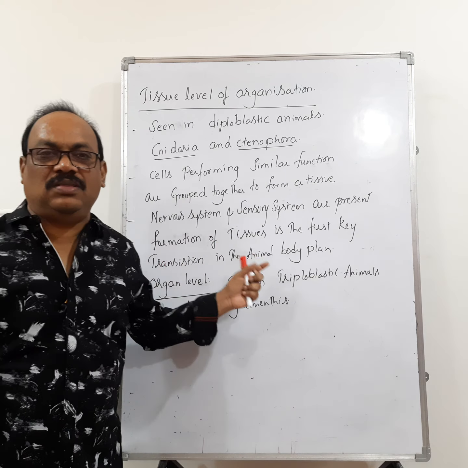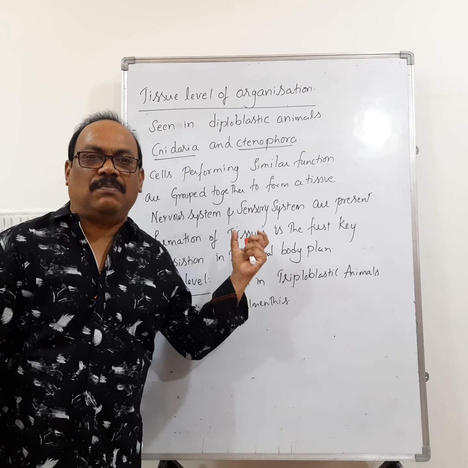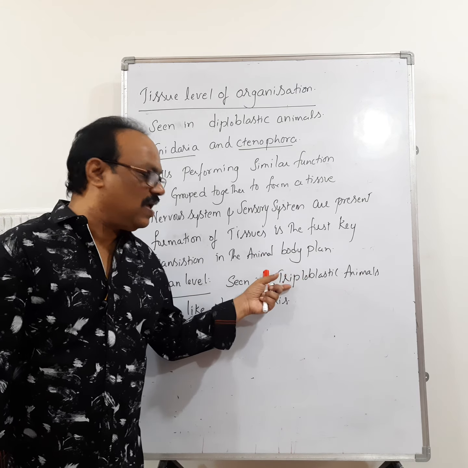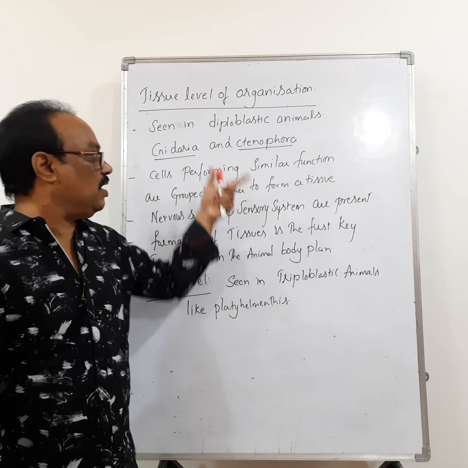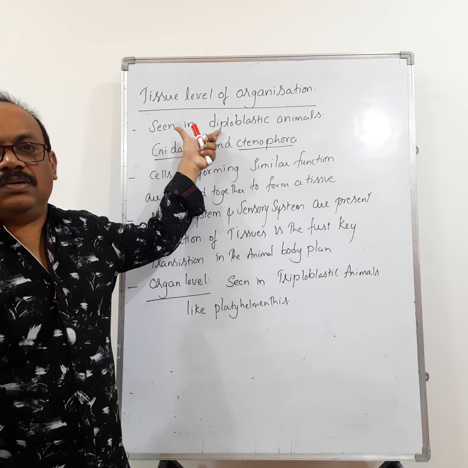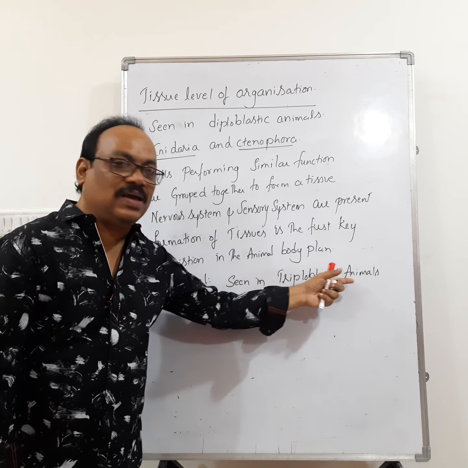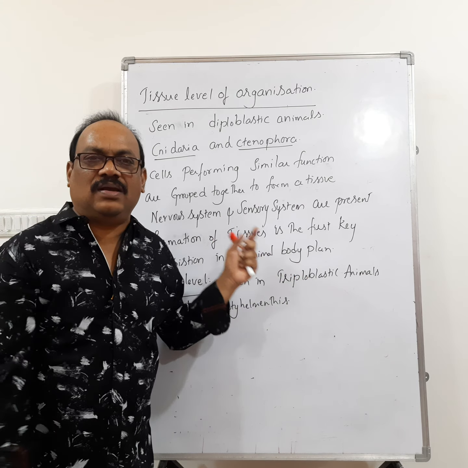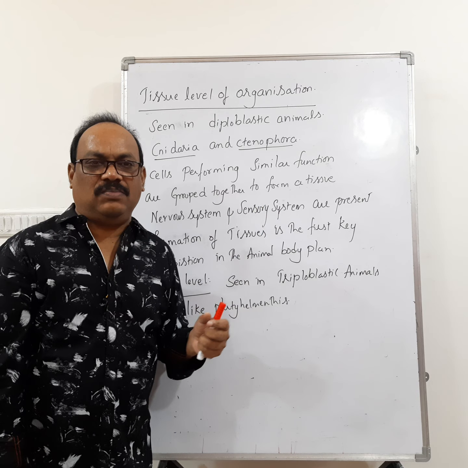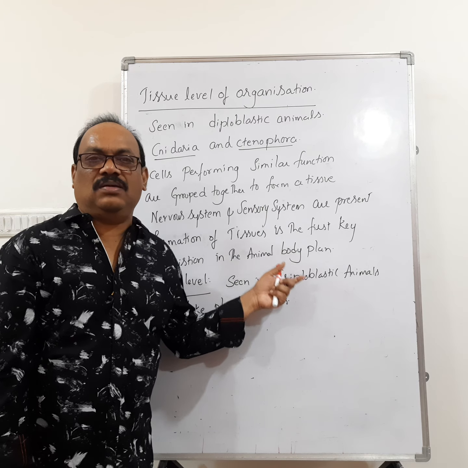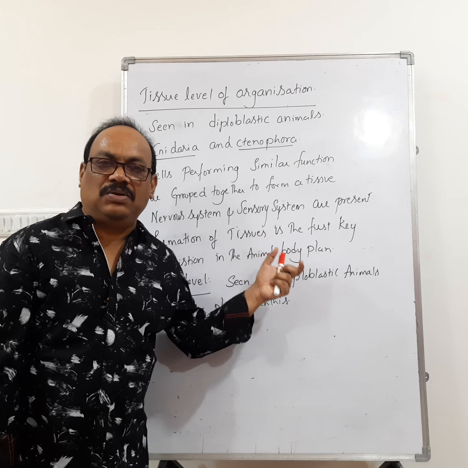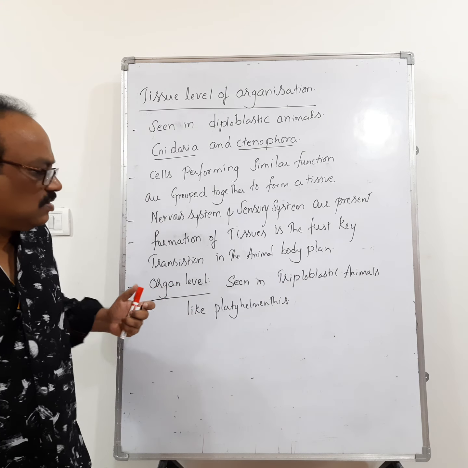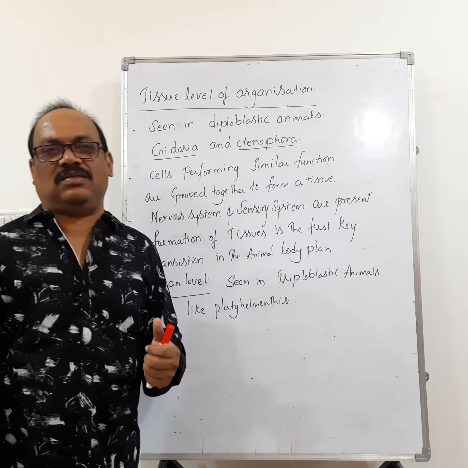From Platyhelminthes onwards, we can see the presence of organs. So, what is meant by triploblastic? Tri means 3, here di means 2. So, triploblastic animals have the cells arranged in 3 layers. That means the cells are present in 3 germ layers, that is the ectoderm, mesoderm and endoderm.